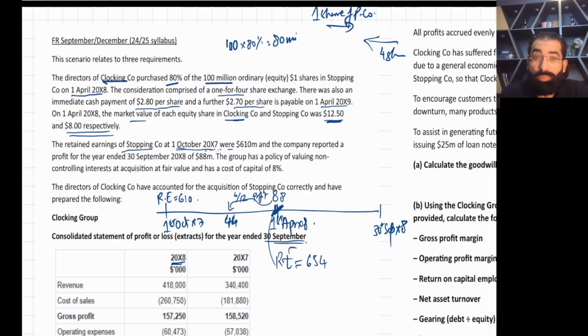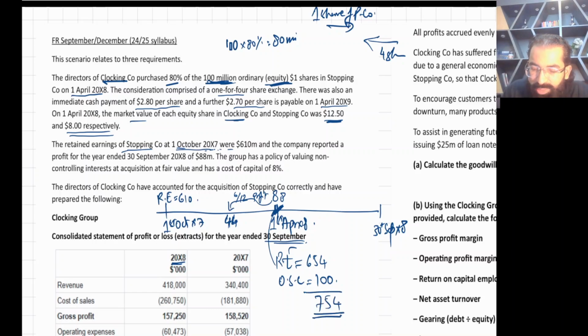One more thing. Ordinary share capital we already know. See the screen, this is the ordinary share capital, which is 100 million. So that means 754. This is the net assets packet of S company.